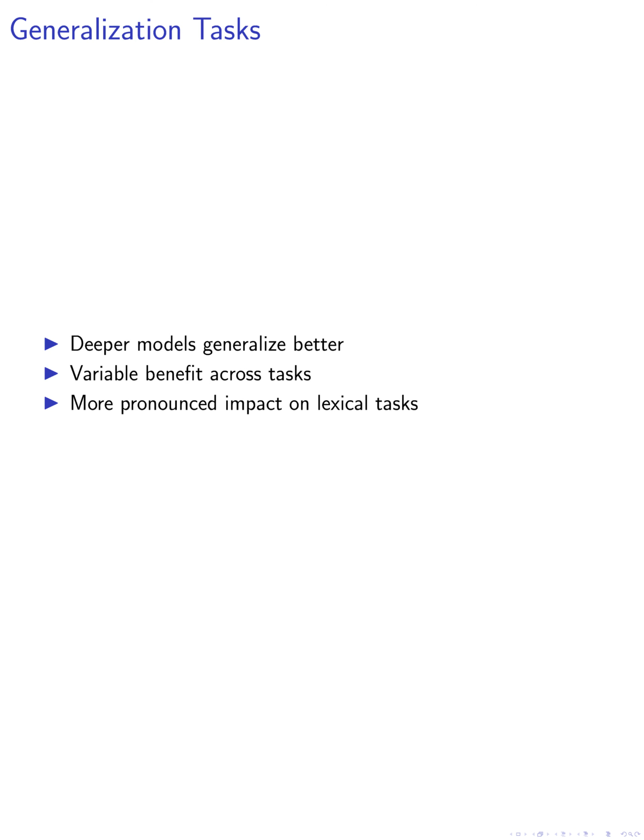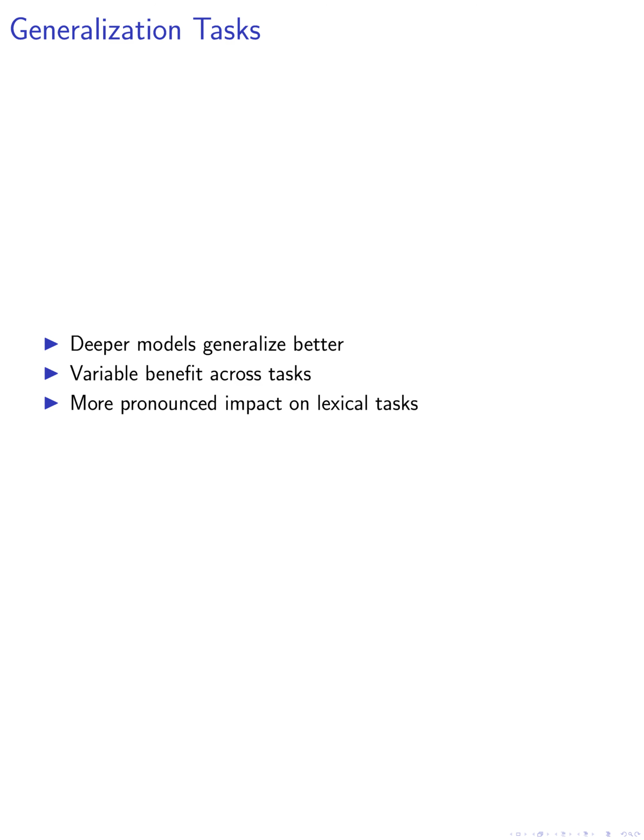We also observe that deeper models tend to generalize better than shallower models on compositional generalization tasks. The benefit of depth is more variable across different tasks, with some tasks showing threshold depths after which generalization accuracy remains relatively constant. The impact of depth on compositional generalization is more pronounced for lexical generalization tasks compared to structural generalization tasks.